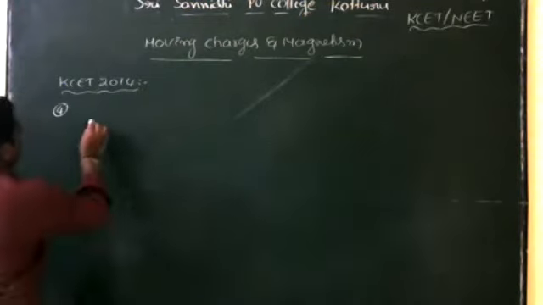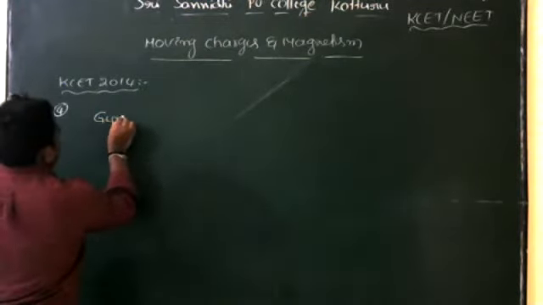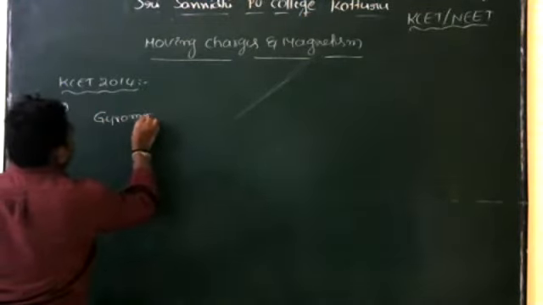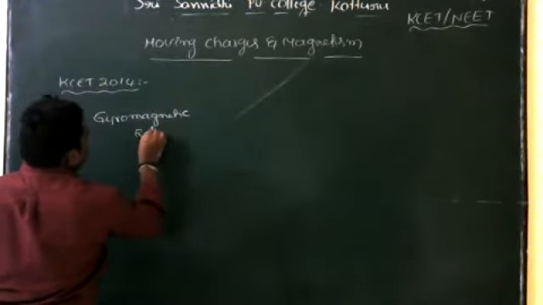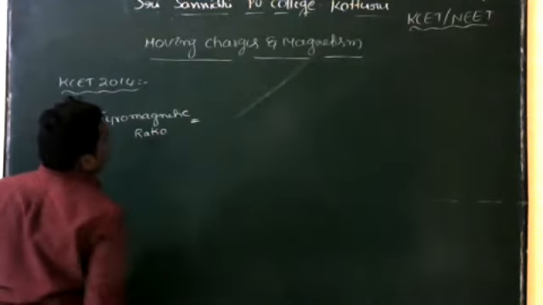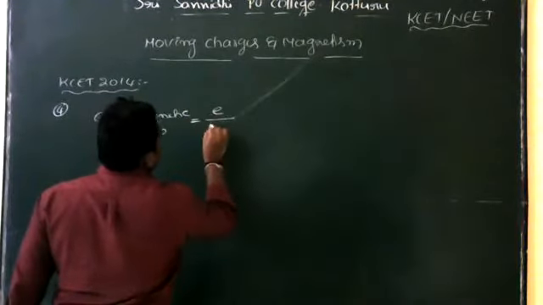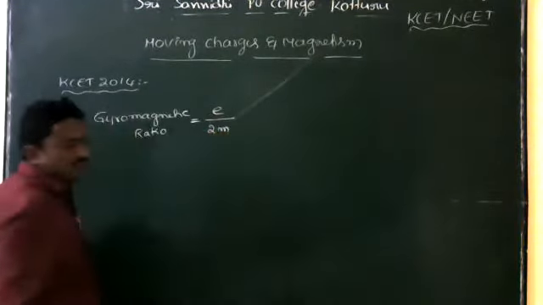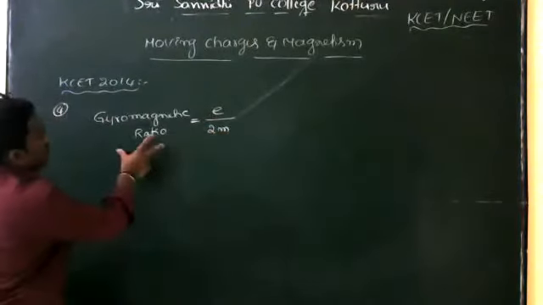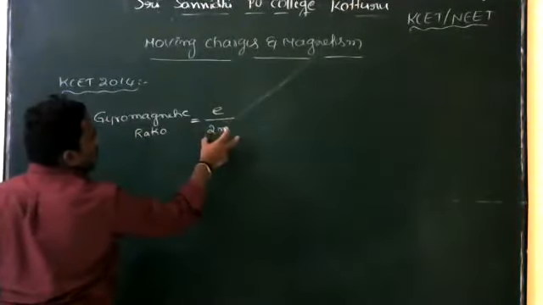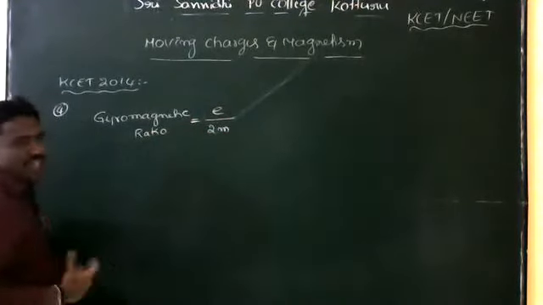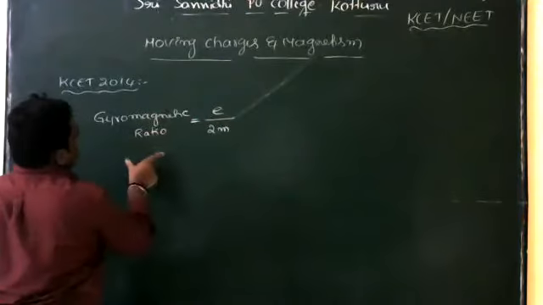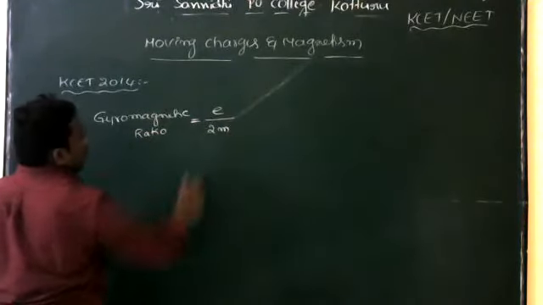The gyromagnetic ratio is equal to E divided by 2M. This is the formula for the gyromagnetic ratio. Here it is minus E divided by 2M, but if we take the magnitude, the gyromagnetic ratio is equal to E by 2M.